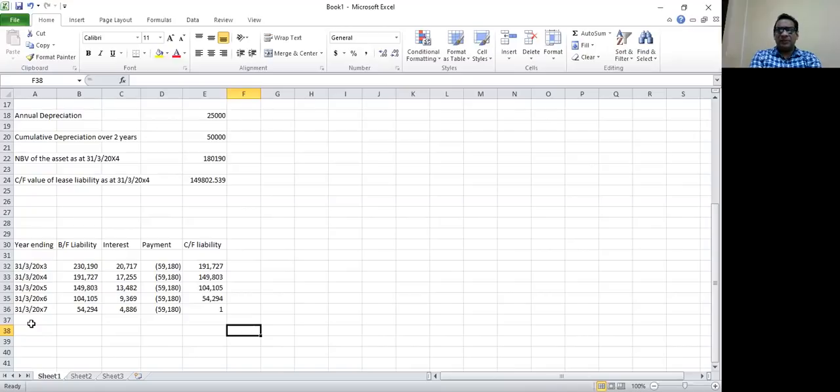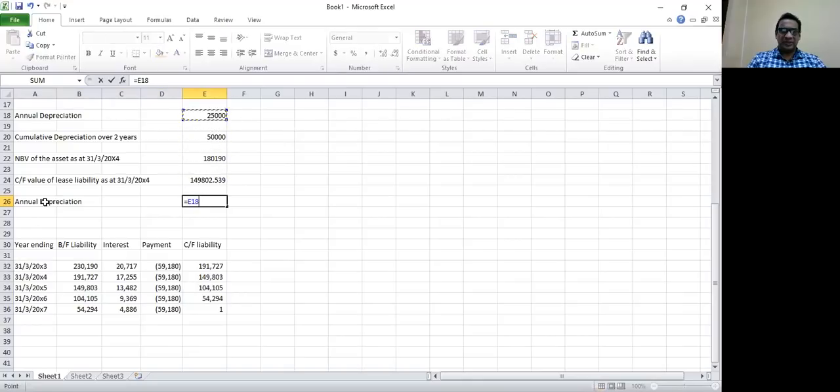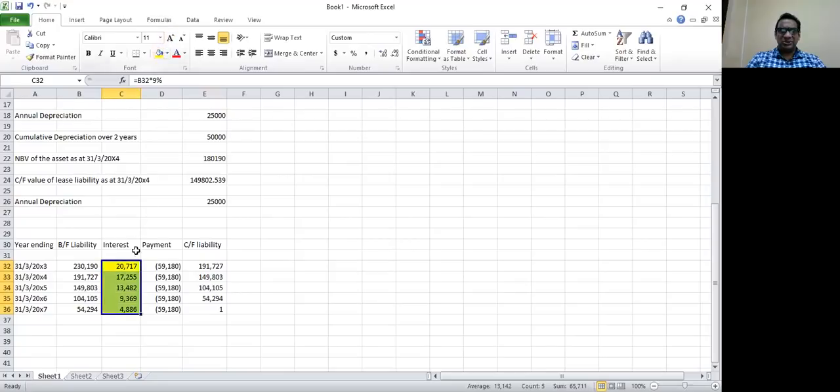After 2 years, as at 31st of March 20x4, there's a liability of 149,803. Every year we know the annual depreciation, that also we can put. Annual depreciation, which we calculated earlier, because that also goes to the income statement. Annual depreciation is 25,000. And every year, this column shows the amount of interest. So since we are in the year ending 31st of March 20x4, for that year, the interest expense is 17,255.